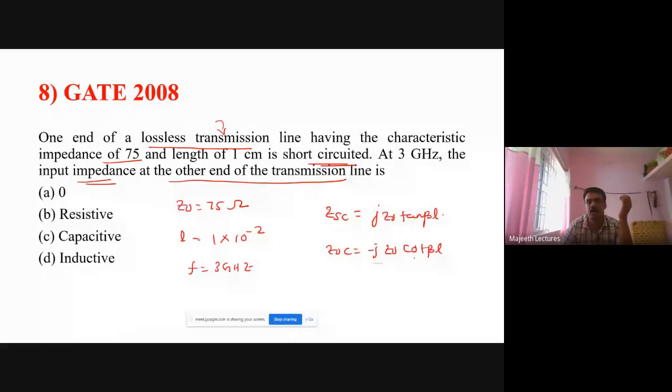I told you open means cot. So here they have shorted the load. So Zin is equal to ZSC, j Z naught tan beta L. Z naught we know, L we know, beta we have to find and substitute.